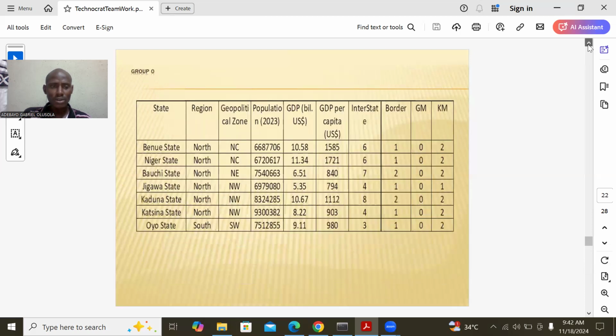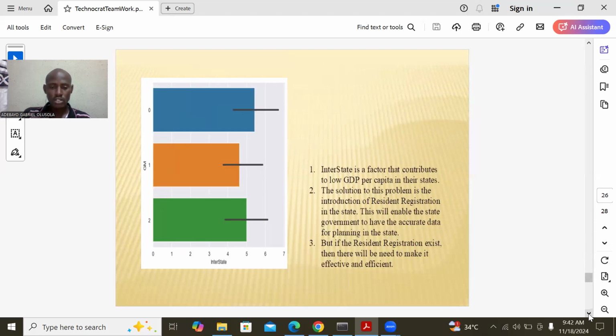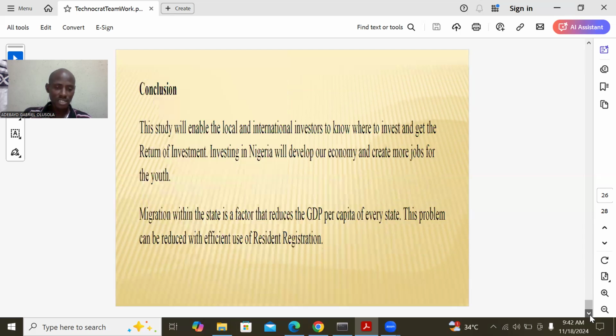Let's look at group 0. Yes, you can see group 0: 6, 7, 4, 6. You have a lot of interstate migration. There are a lot of non-indigenes, which is preventing them from performing very well. So how do you solve that problem? The solution is introducing residential registration in the state. This will enable the state government to have accurate data for planning. If the registration exists, then there will be a need to make effective and efficient use of the existing factors.